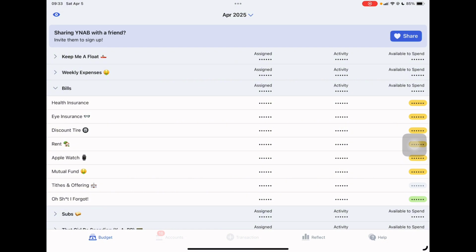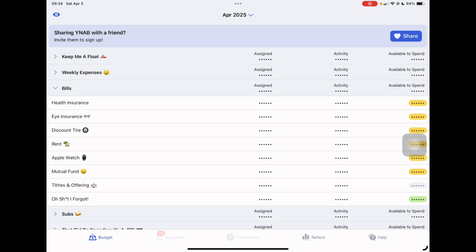Bills are the bills that I have. My health insurance, my eye insurance, Discount Tire. It's a credit card, but I got this because I drive so much for work now. My job used to be 15 minutes away, 15 to 20 minutes with traffic, y'all. Now my job is 40 to 45 minutes away. If you know anything about Georgia, everything is far apart. Sometimes I do get lucky to go to the office that's closest to me, so I save more money on gas, and I needed tires, and it just made sense with all the driving if I pop a tire.